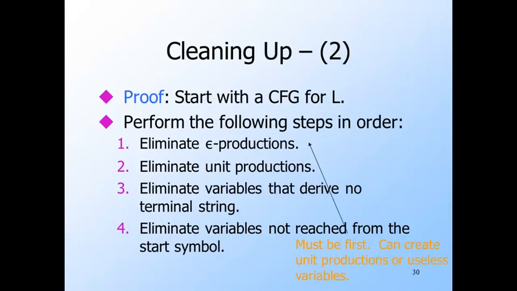We have to do this step first because eliminating epsilon productions can produce unit productions that weren't there before, and as we saw in an example, it can create useless symbols that were not useless before. That could only occur if the production was only used to derive the empty string, however. Second, eliminate the unit productions. Third, eliminate variables that derive no terminal strings. We explained earlier why this step must precede the next step in our quest to eliminate all useless symbols. So finally, we do the fourth step of eliminating all the unreachable symbols.